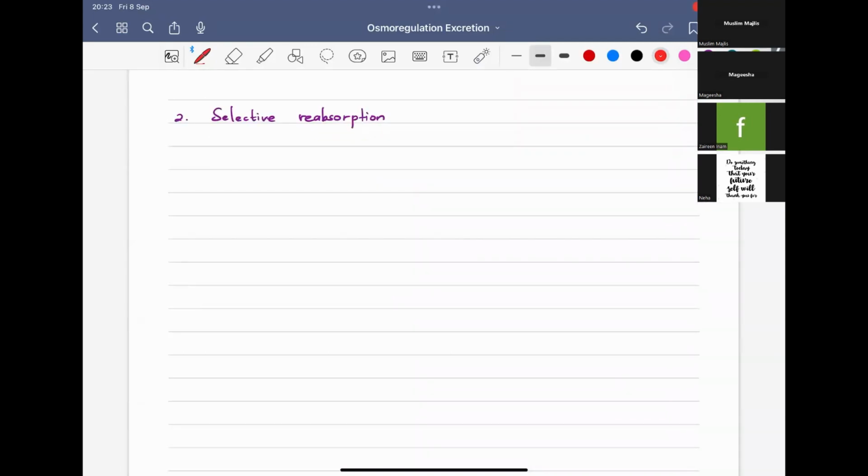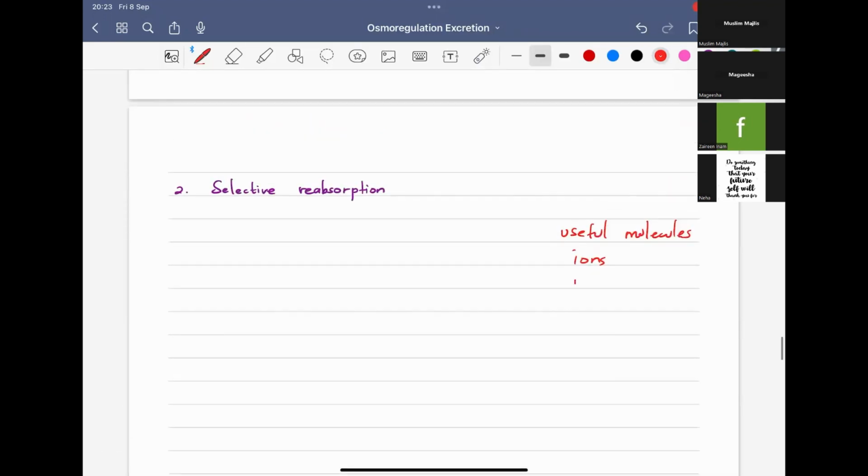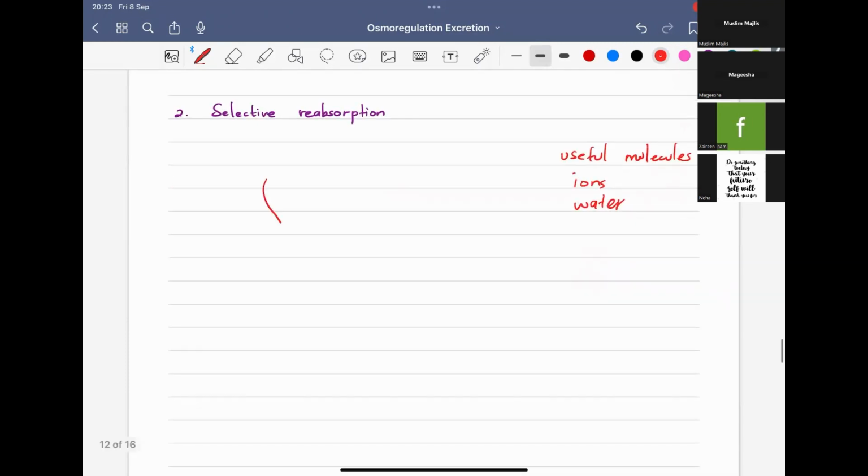So you already know we need minerals, we need glucose and some ions. Also, we need water for our body. We can't lose all the water out. So we have to reabsorb them. So this is the process where the useful molecules, ions, and also water are taken back from the glomerular filtrate. Now this is the Bowman's capsule, and the filtrate is here now.